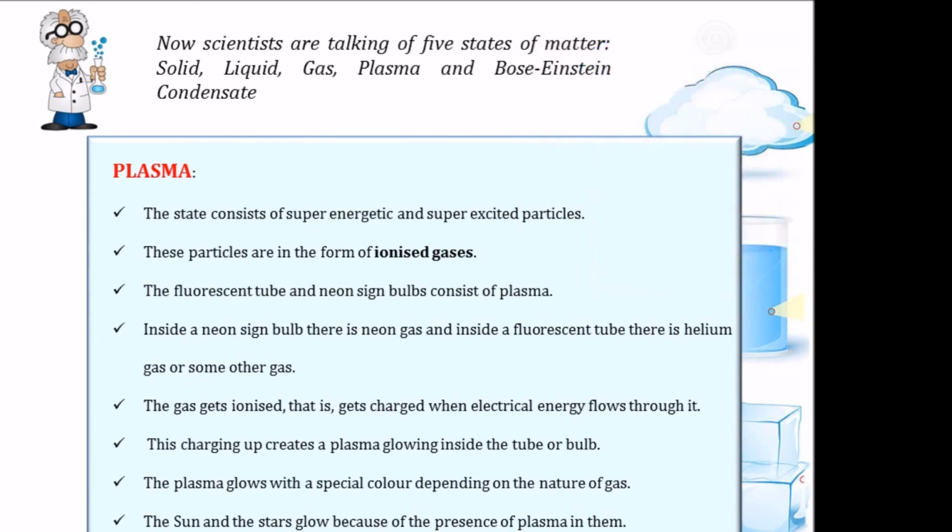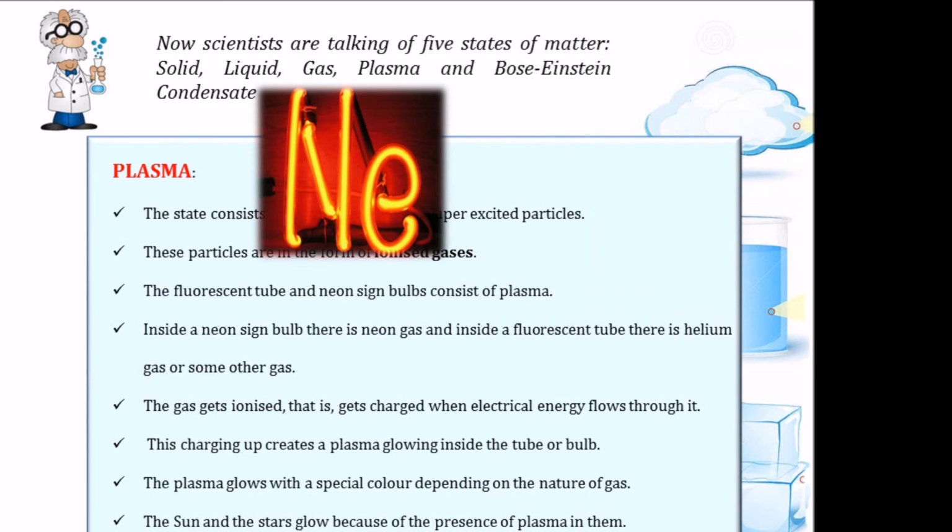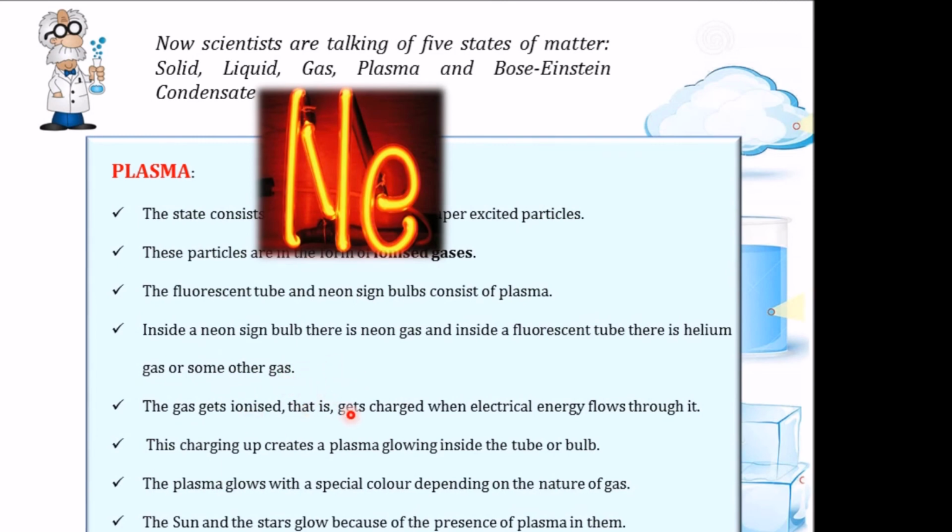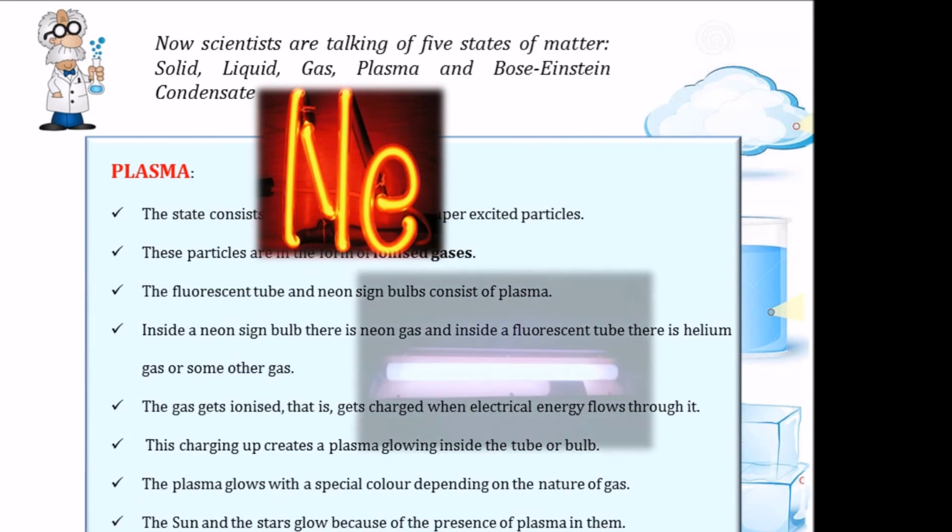Now the fluorescent tubes or the neon sign bulbs consist of plasma. You might have seen such types of bulbs and tubes, right? These actually consist of plasma. Inside a neon bulb, there is neon gas, and inside a fluorescent tube, there is helium or some other gas. Now this gas gets ionized. That is, the gas gets charged when electrical energy flows through it. This charging up creates a plasma that glows inside this neon bulb or inside this tube.